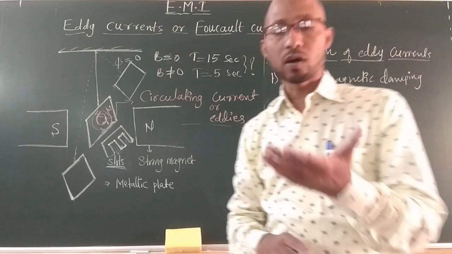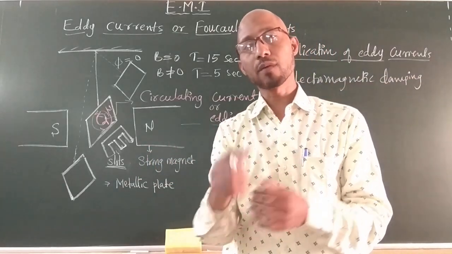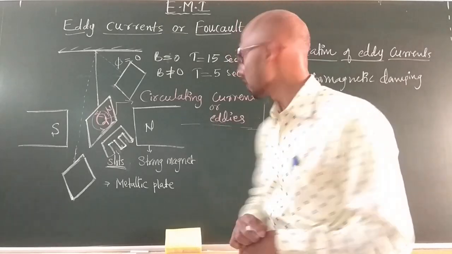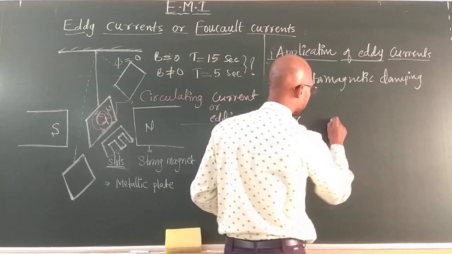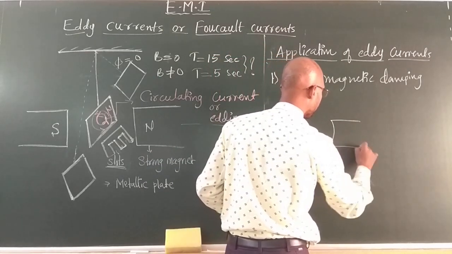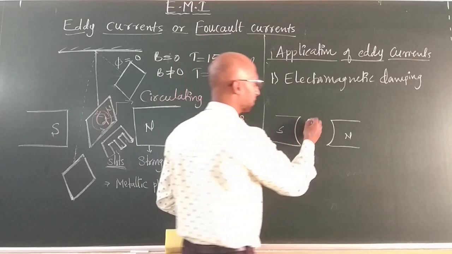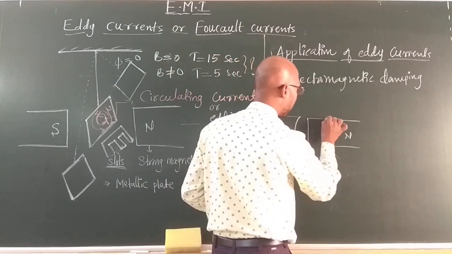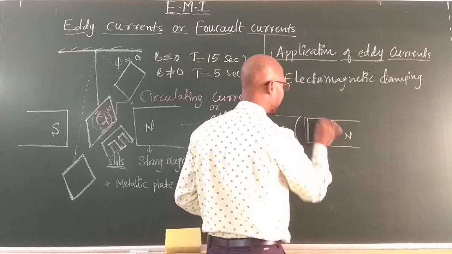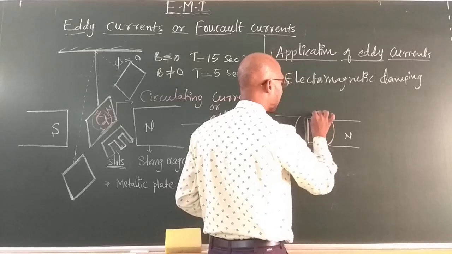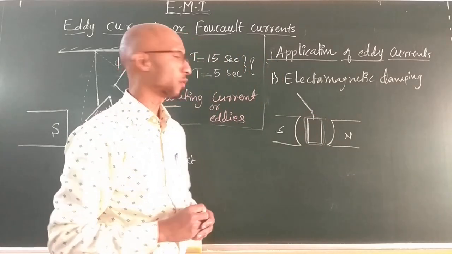I say that in a common galvanometer, whatever you see in a lab, we have a coil wound on a metal frame. Let's just draw it here. This is the south pole, this is the north pole. This is the magnetic field setup in a galvanometer. In this galvanometer, we have a metal frame. On this metal frame, the coil is wound, and with this coil a pointer is attached.